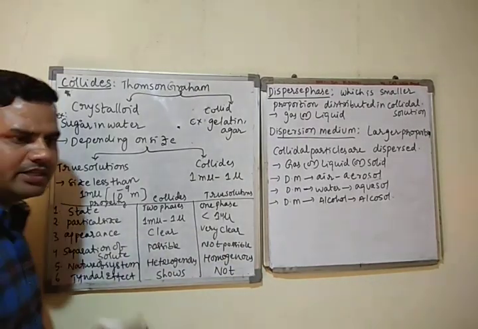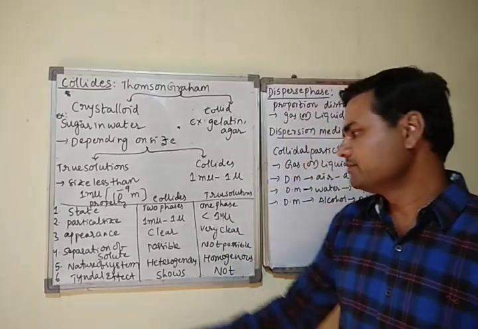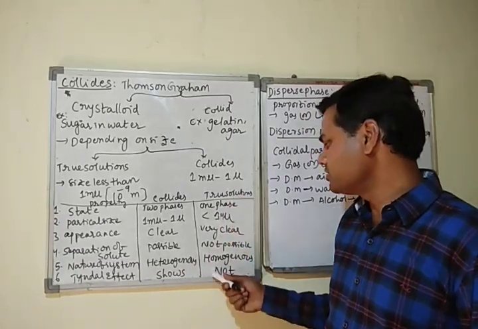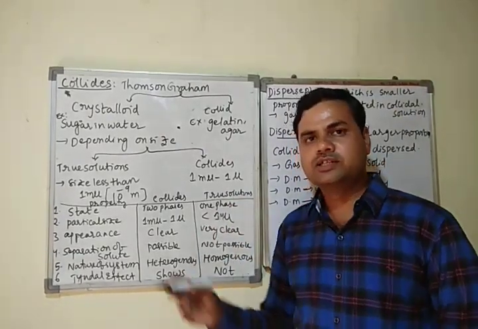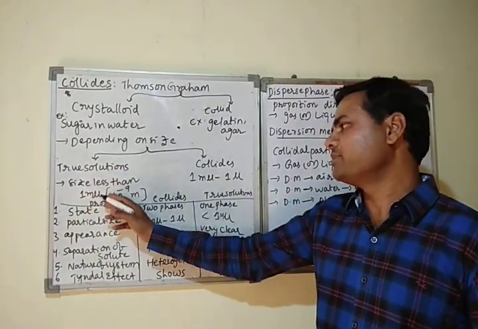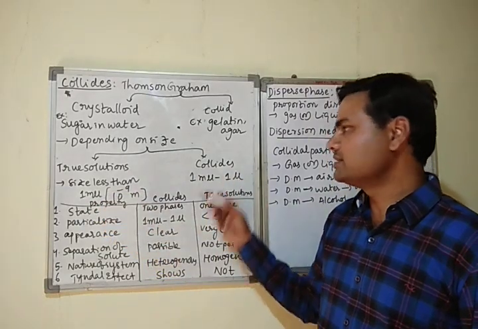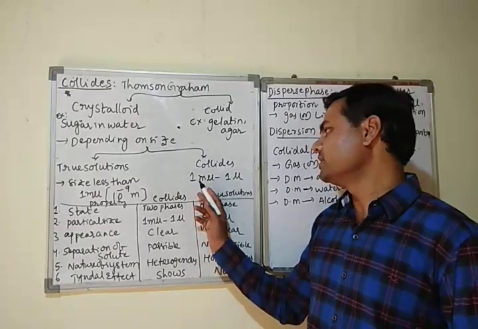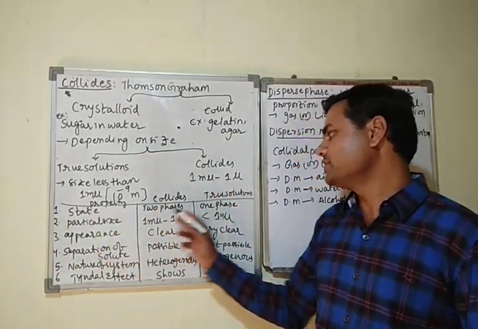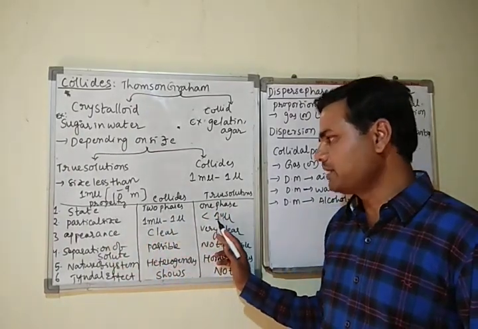Tyndall effect. About this Tyndall effect we will discuss very clearly in this chapter. But for now, just remember the Tyndall effect is shown by colloids, but the Tyndall effect is not shown by true solutions. So these are the properties. Once again, you see the true solutions have very small particles, less than 1 millimicron. Colloids have particles somewhat greater than a true solution, that is 1 millimicron to 1 micron. The state is two phases here, only one phase there. Particle size is 1 millimicron to 1 micron.